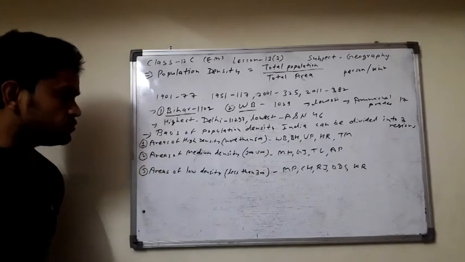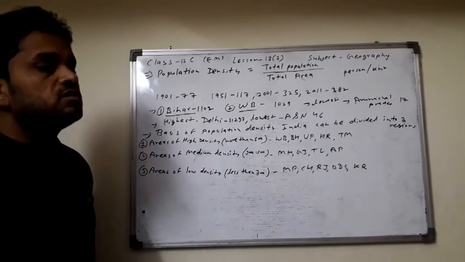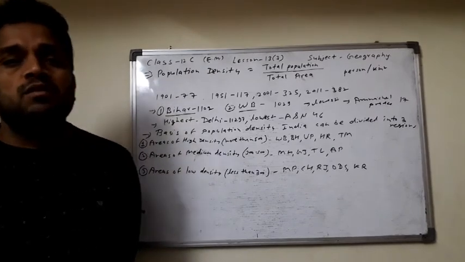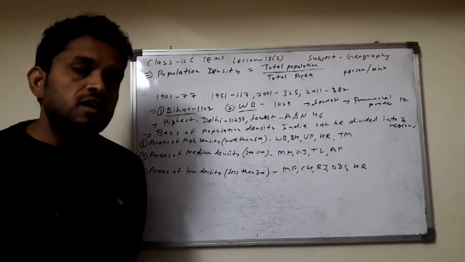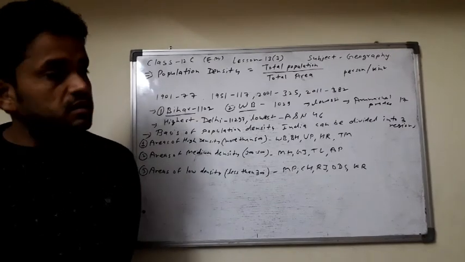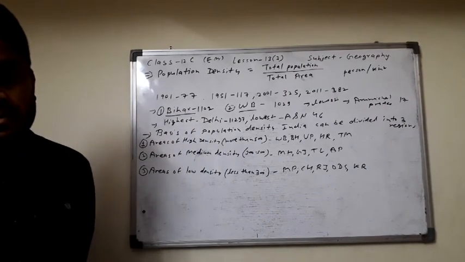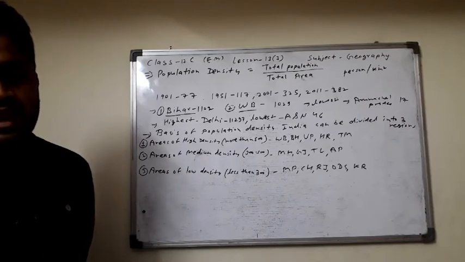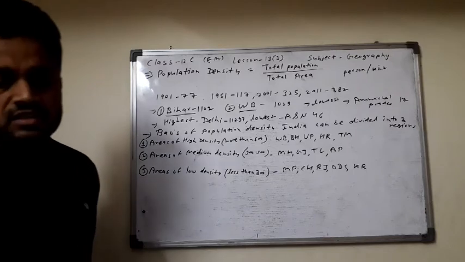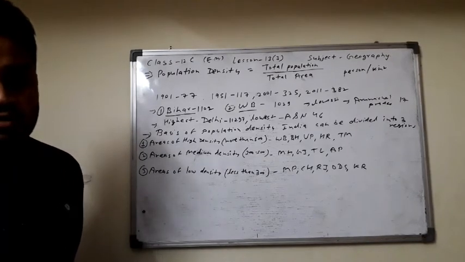Second is areas of medium density, approximately 300 to 500 persons per square kilometer. This region is spread over Andhra Pradesh, Assam, Goa, Gujarat, Karnataka, Jharkhand, Punjab, Haryana, Eastern Rajasthan, Maharashtra, Tripura.